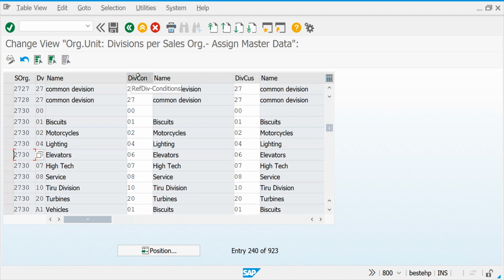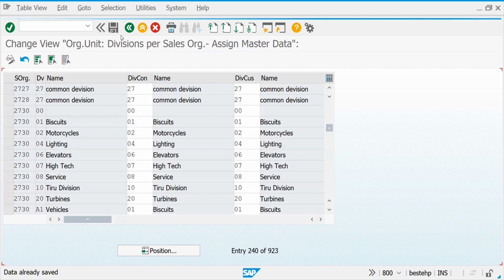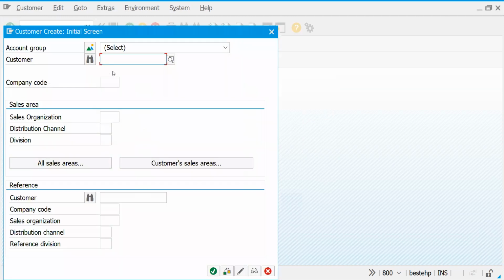At the time of pricing, suppose you maintain the pricing condition for this division, automatically it will be applicable for other divisions also. Just keep it apart. So let's check practically how it works, common distribution channel and common division. We have only one division, right? So let's come here, XD01.